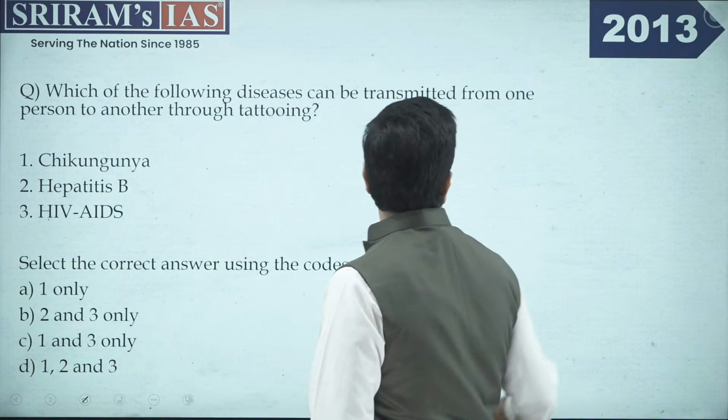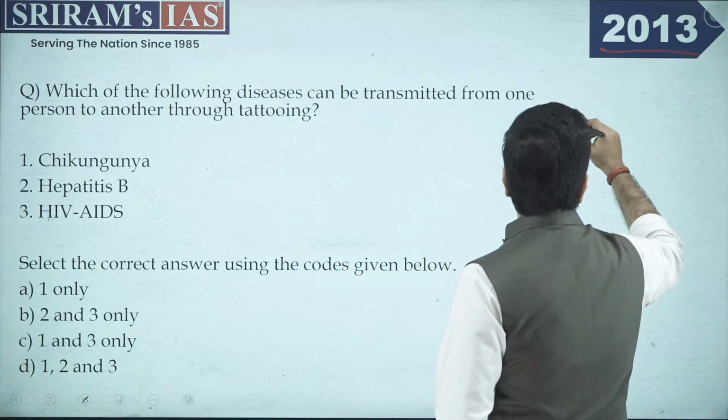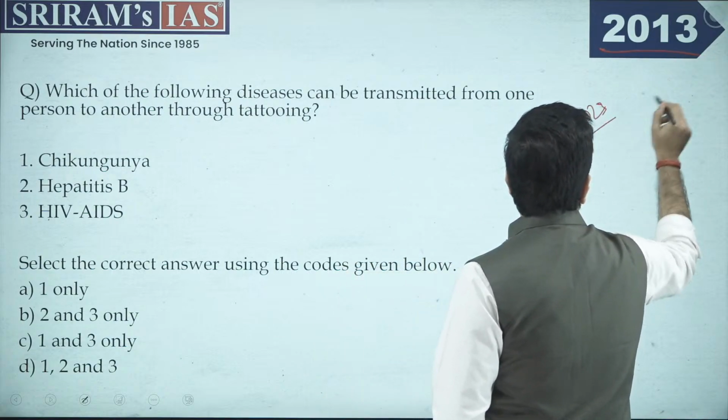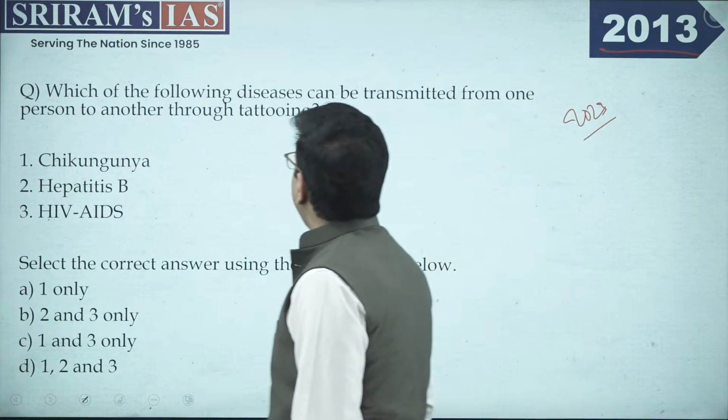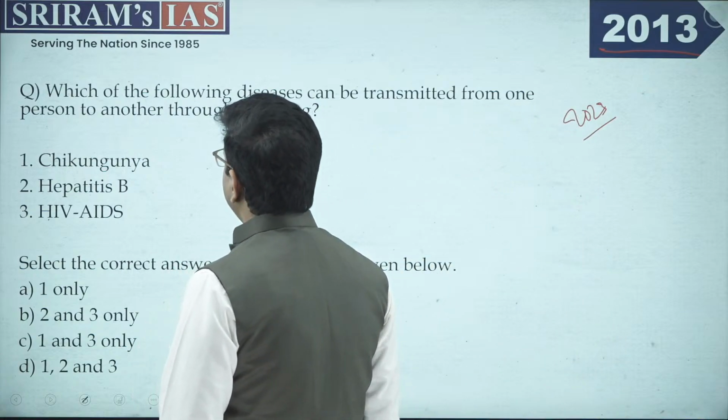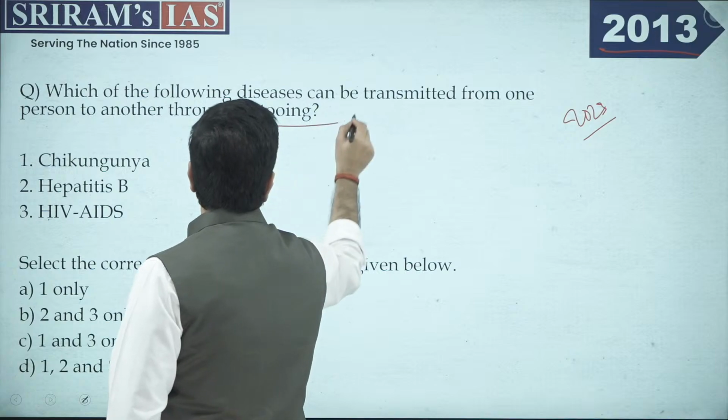Now, the other question, this is from 2013. We started from 2023 and we are at 2030. Which of the following diseases can be transmitted from one person to another through tattooing?